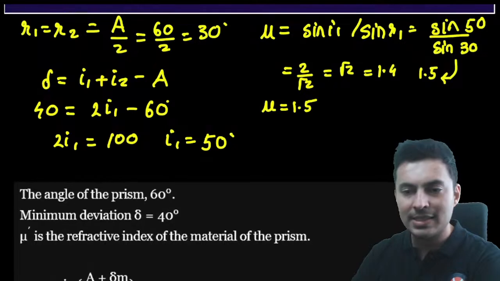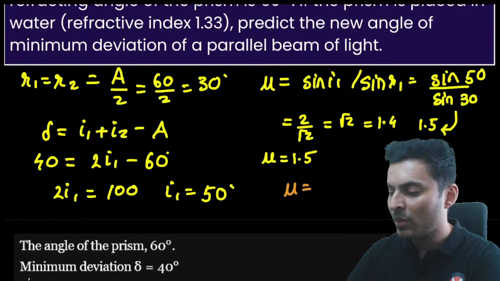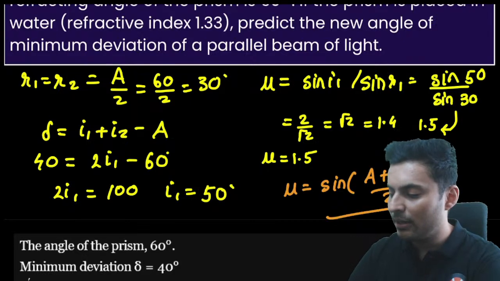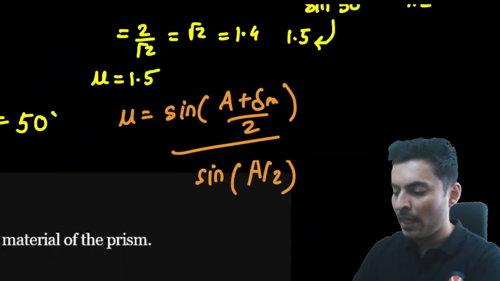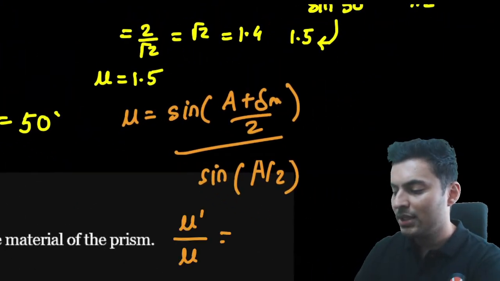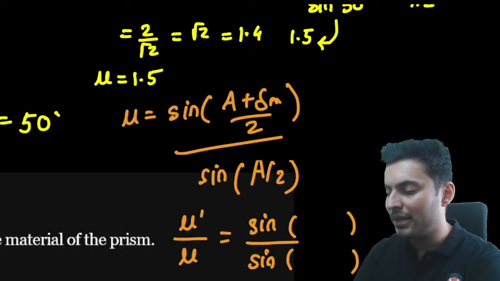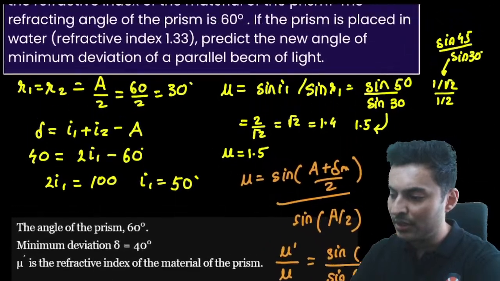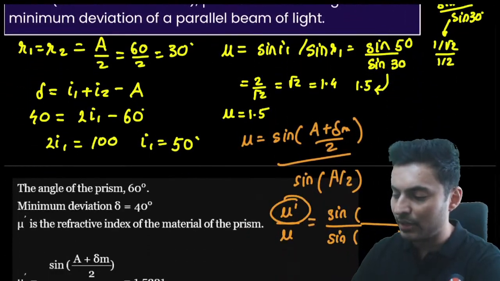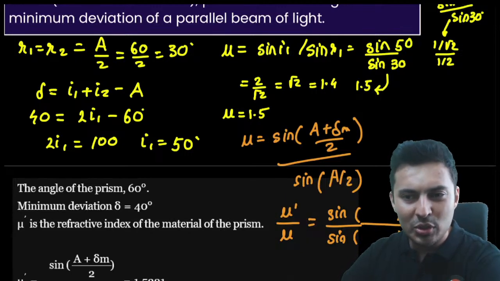Is that okay? Is the answer 1.5? Yes, definitely. So you can also alternatively use this formula. Mu is equal to sine of (A plus delta minimum) by 2 divided by sine of A by 2. There is no harm. And then you can find mu prime by mu is equal to this sine divided by this sine. When you divide them, you can get the new angle of deviation. Got it? Because you know the new refractive index and the old refractive index, you can just divide them. Cool, guys. Will you be able to do it?